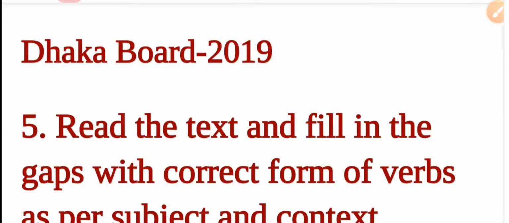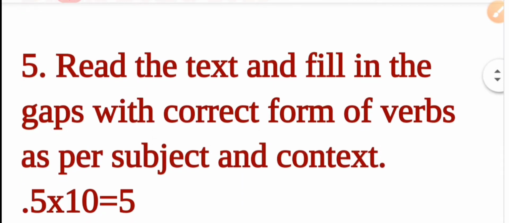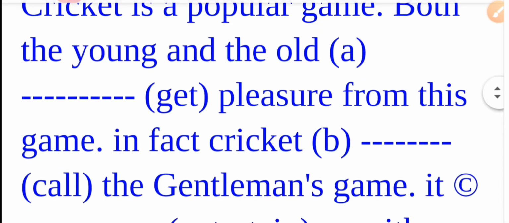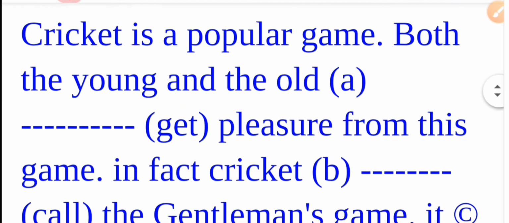Learners, you can see Dhaka Board 2019 board question. Question 5. Read the text and fill in the gaps with correct form of verbs as per subject and context. Yes, you can see the text. We will try to solve this question with correct form of verbs. Cricket is a popular game. Both the young and the old get pleasure from this game. Learners, you can see it is in the present tense, and the sentence is in the active form.